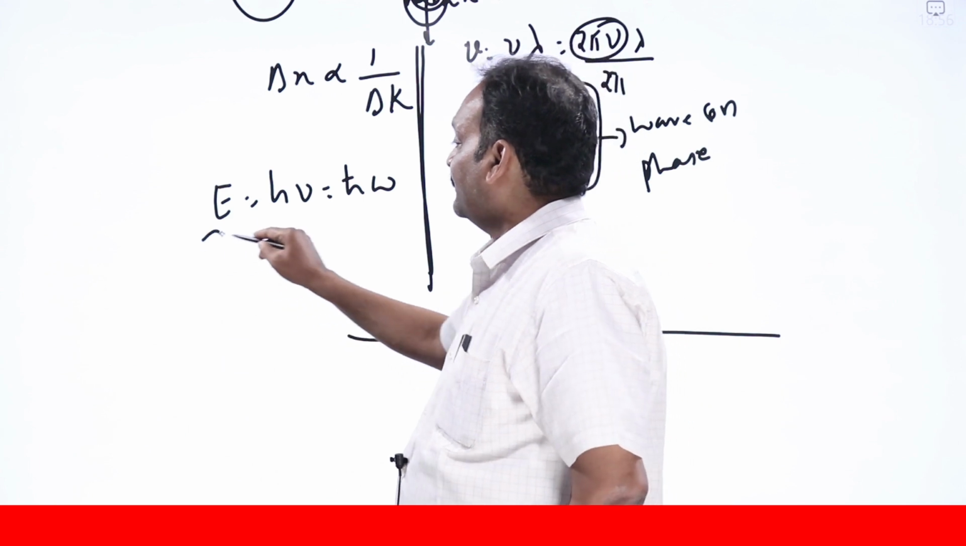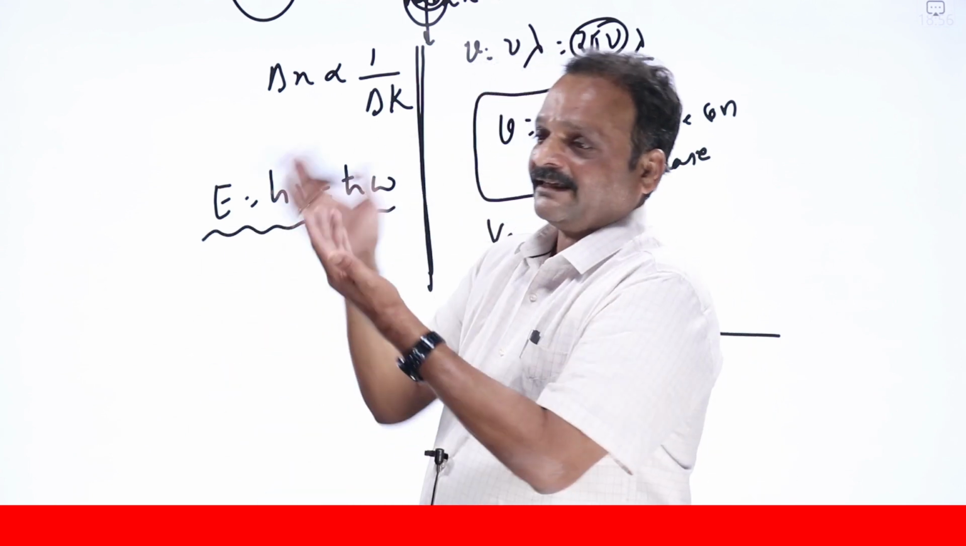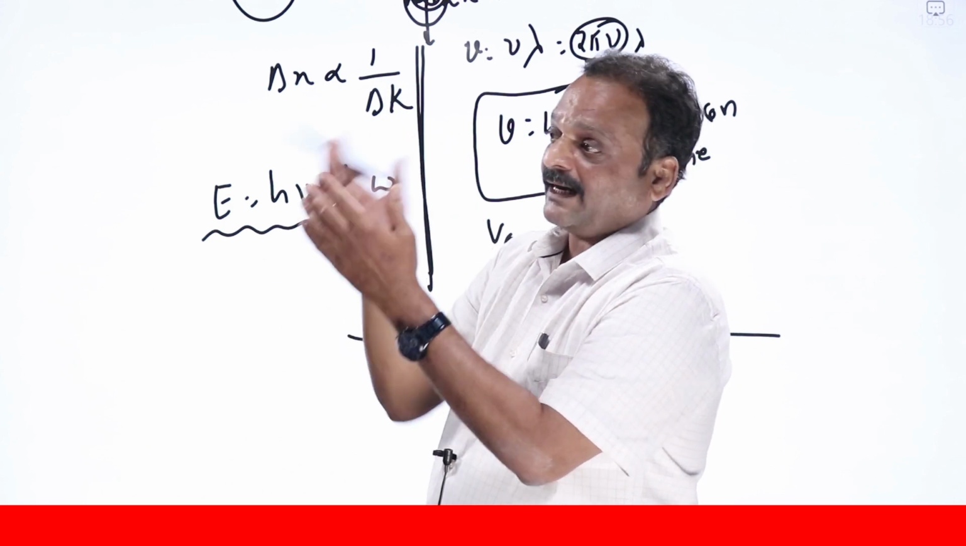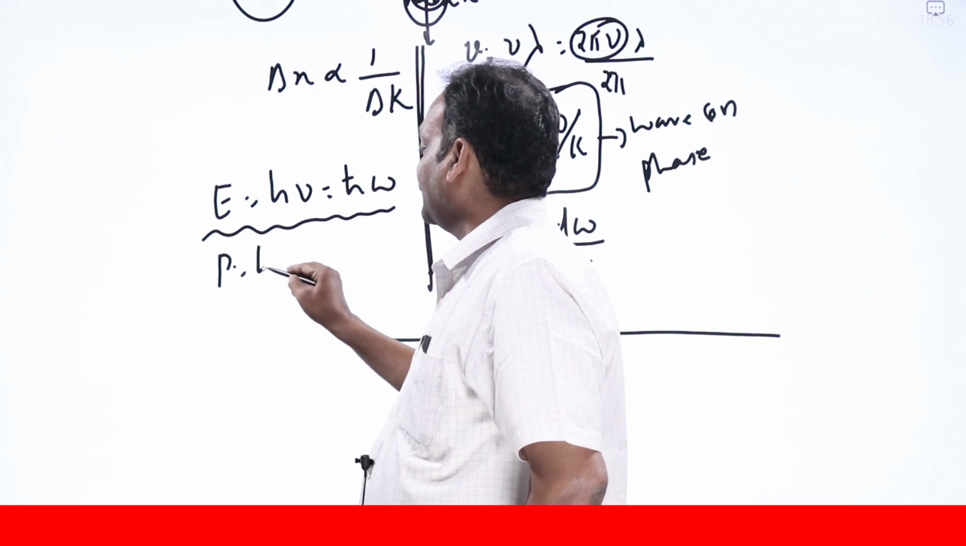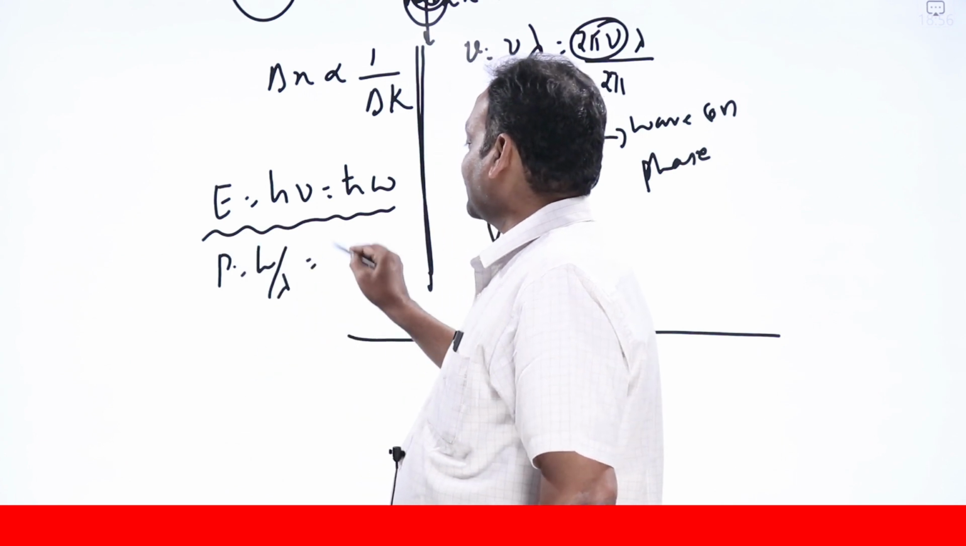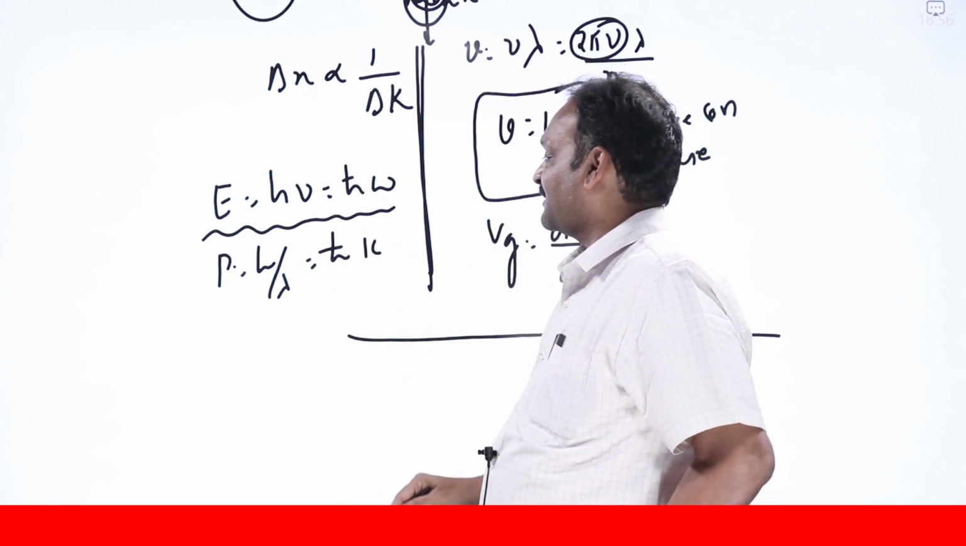Okay, this is waves behaving like particles, that is Max Planck's quantum theory. Exactly opposite is de Broglie's concept, that particles behave like waves. That concept is p = h/λ, which is nothing but ħk multiplied by 2π/2π. So I'll write it as p = ħk.